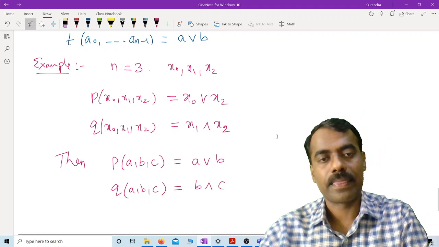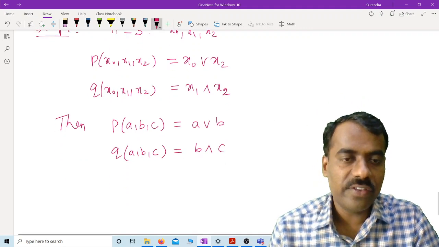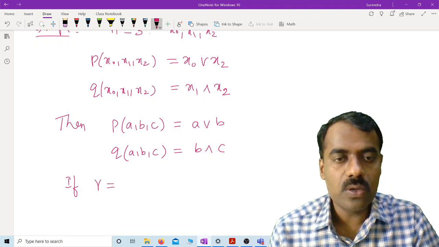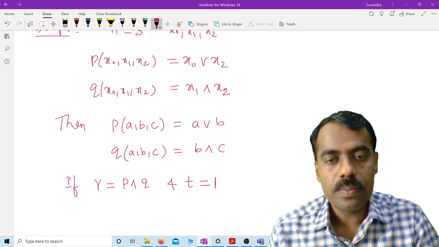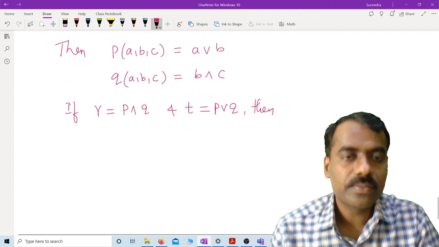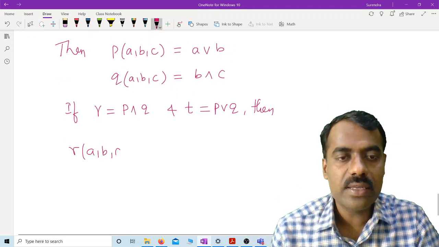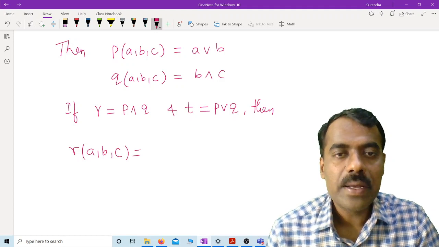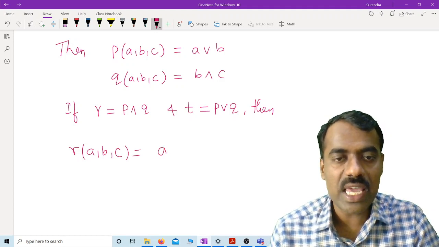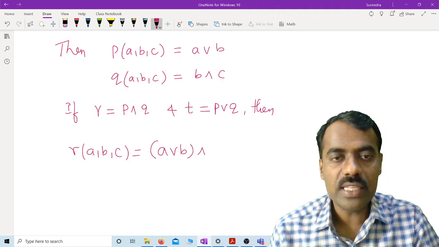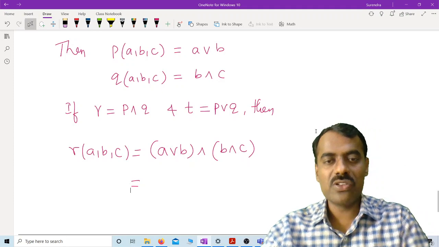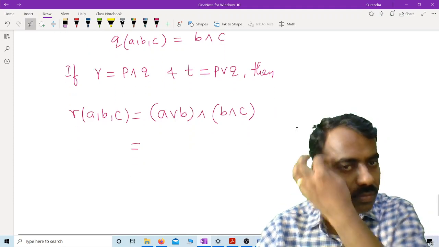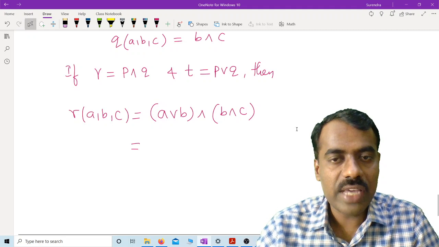Are you following? If r is equal to p meet q, and t is equal to p join q, then what can you say about r of a, b, c? Then r of a, b, c is simply the meet of these two, that is a join b meet with b meet c. Are you following? But what is this value? What can you say about this value? Whether we have any relation here?